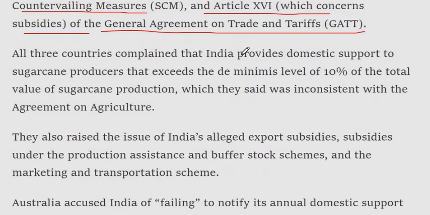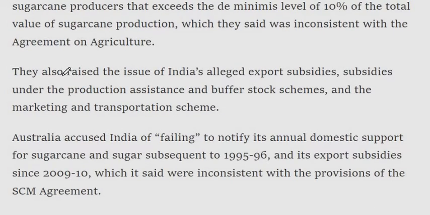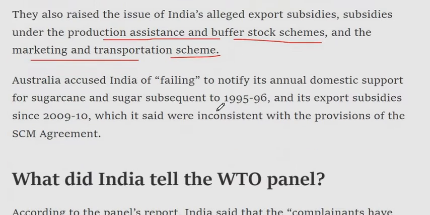All 3 countries complained that India provides domestic support to sugarcane producers that exceeds the de minimis level of 10% of the total value of sugarcane production, which they said was inconsistent with the Agreement on Agriculture. They also raised the issue of India's alleged export subsidies, subsidies under the production assistance and buffer stock schemes, and the marketing and transportation scheme.